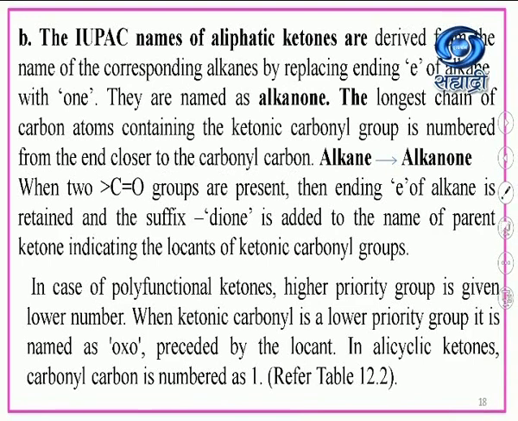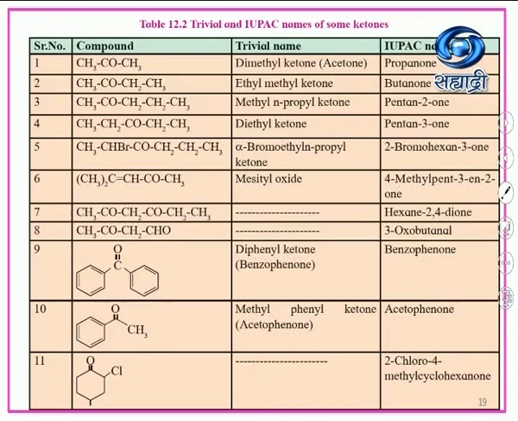In case of polyfunctional ketones, the higher priority group is given the lower number. When the ketonic carbonyl is the lower priority group, it is named as oxo, preceded by the locant. In alicyclic ketones, the carbonyl carbon is numbered as 1. Refer to table number 12.2. So here we'll see table number 12.2, that is trivial and IUPAC names of some ketones. Okay, these are the compounds' trivial names and IUPAC names.